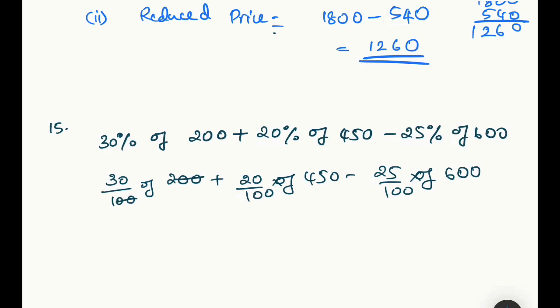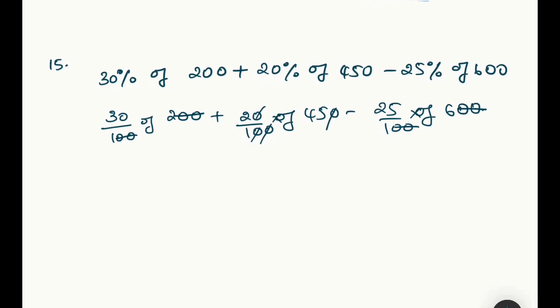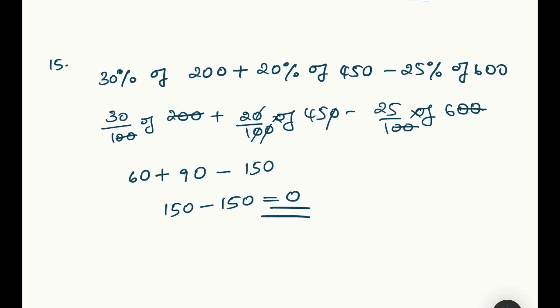So 200, to cancel this 0 and 0. Here 0 and 0 is getting cancelled. Same here, 600. So what is 30 into 2? That is 60. Plus 2 into 45, that is 90. Minus 25 into 6, that is 150. What is 60 plus 90? That is 150. 150 minus 150 is equal to 0. You get the answer. Okay.